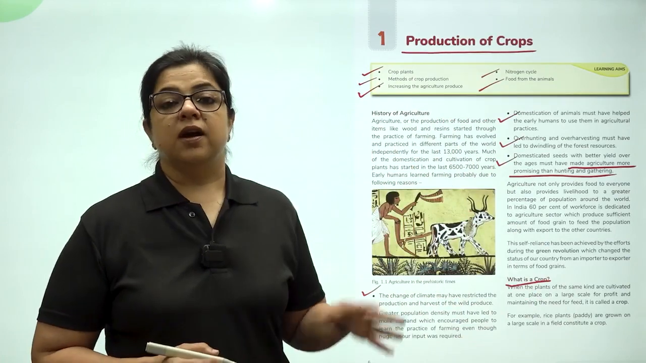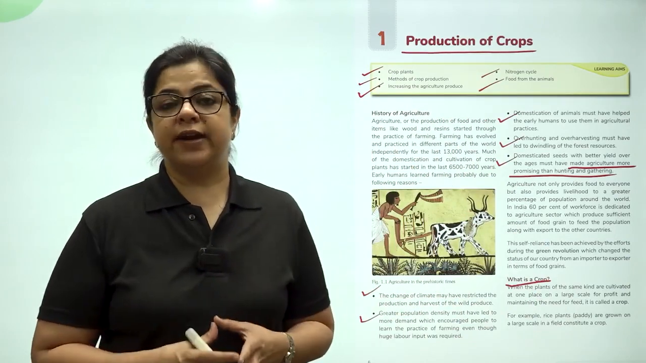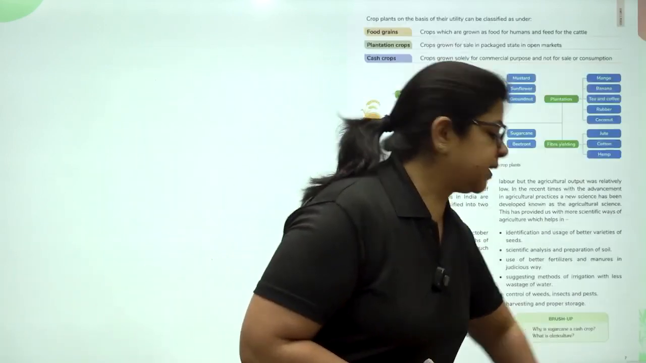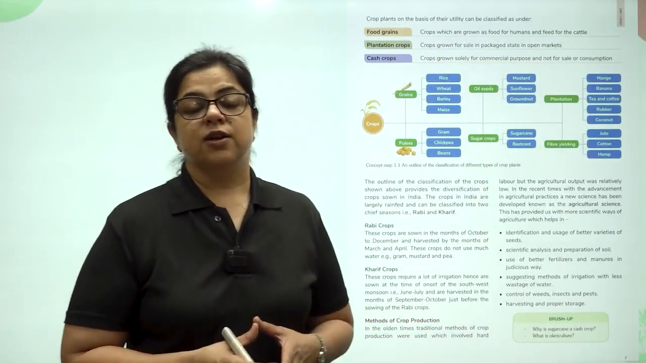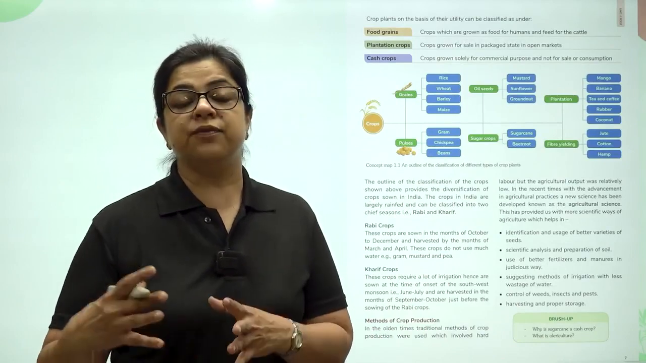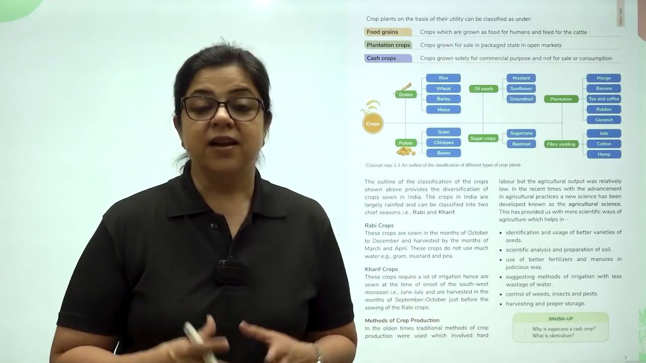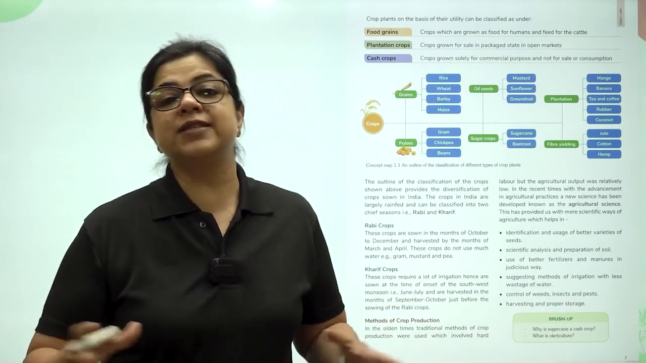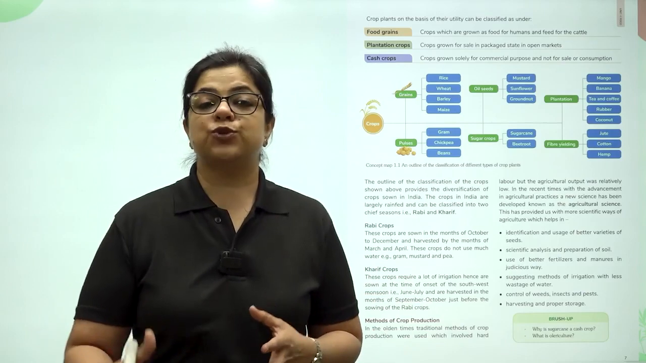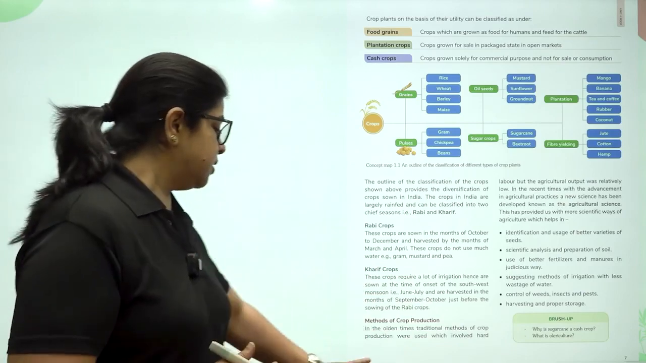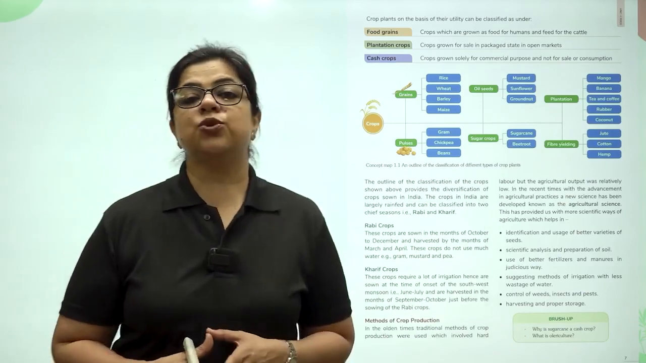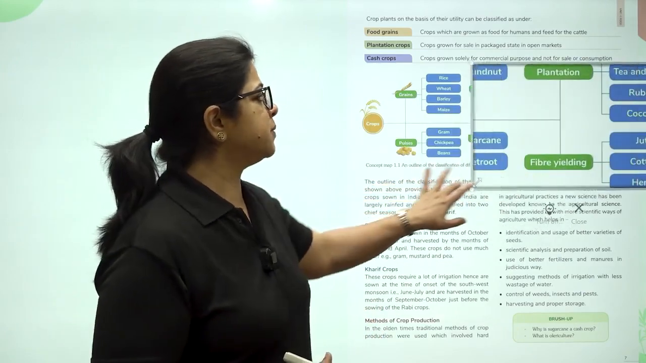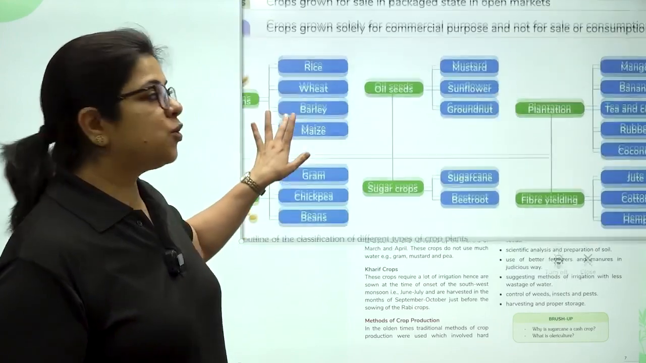What is a crop? A crop is a particular kind of plant or food that is grown on a large scale in a field. So that means if we are growing wheat on a large scale, wheat becomes a crop. Similarly, if we are growing rice on a large scale, it also means that rice is a crop. So anything that you grow on a large scale for human consumption becomes a crop.